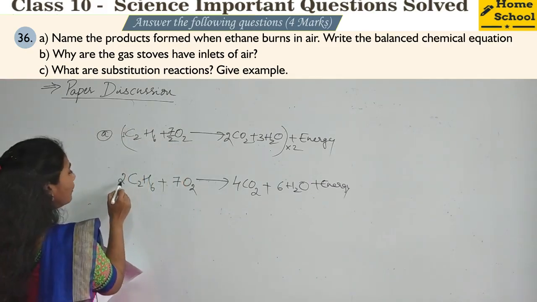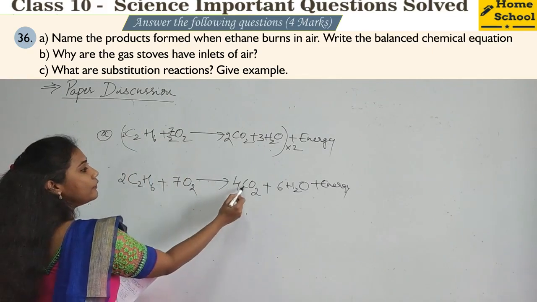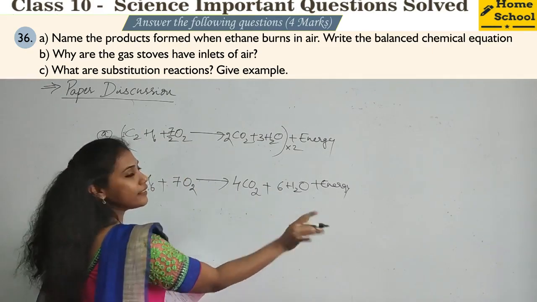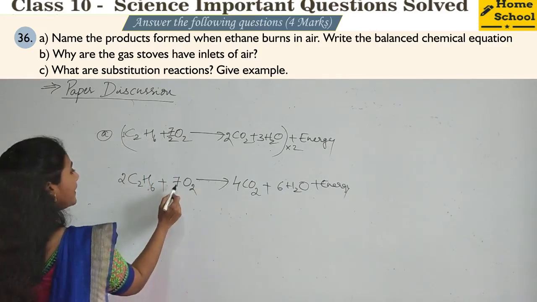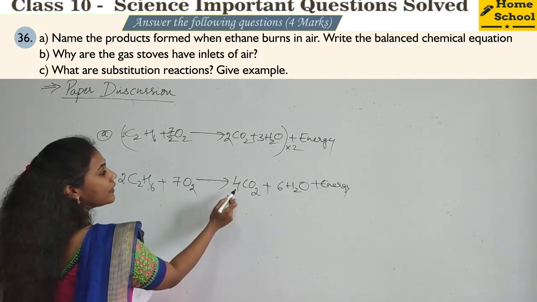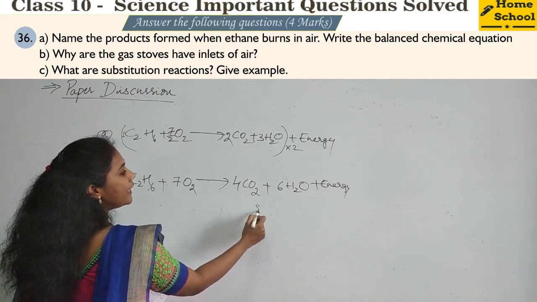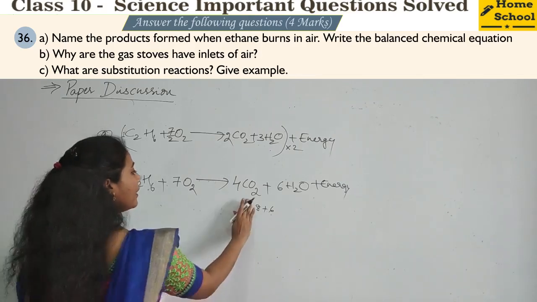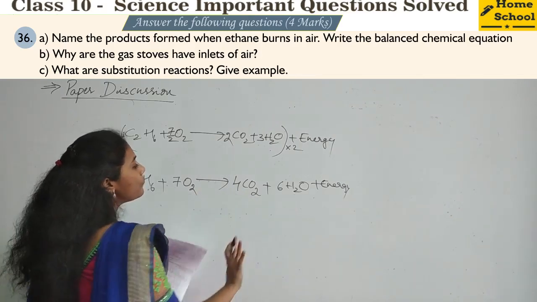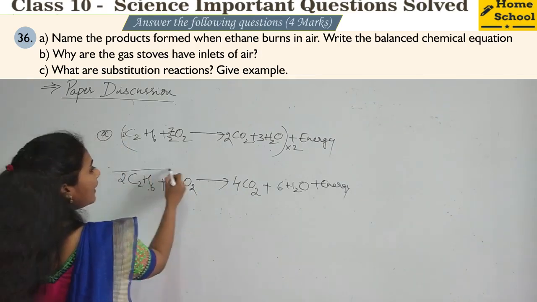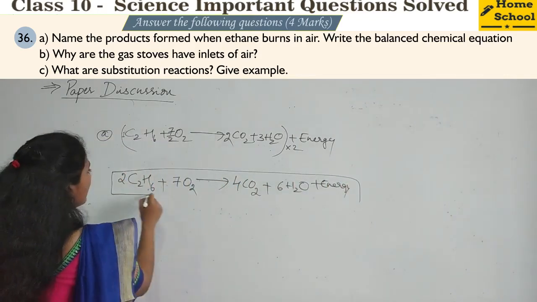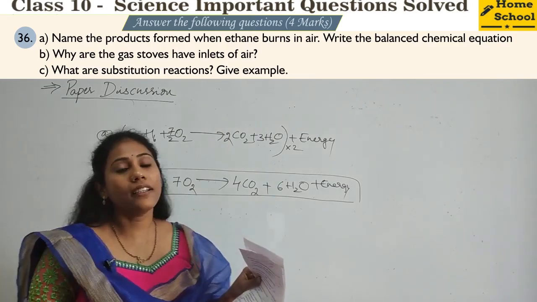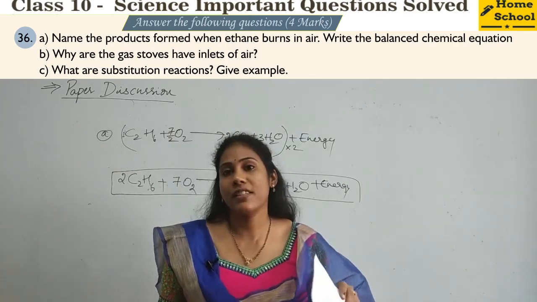See how many carbons now? Here 2 2s are 4. Here 4 carbons balanced. 2 6 are 12 hydrogens. This side 6 2s are 12 hydrogens balanced. And 7 2s are 14 oxygens. Here you see 4 2s are 8 plus 6. 8 plus 6 is 14, right? So this side 14 oxygens, this side also 14 oxygens. So this is your balanced chemical equation for the combustion of ethane, right? Or reaction of ethane with oxygen.